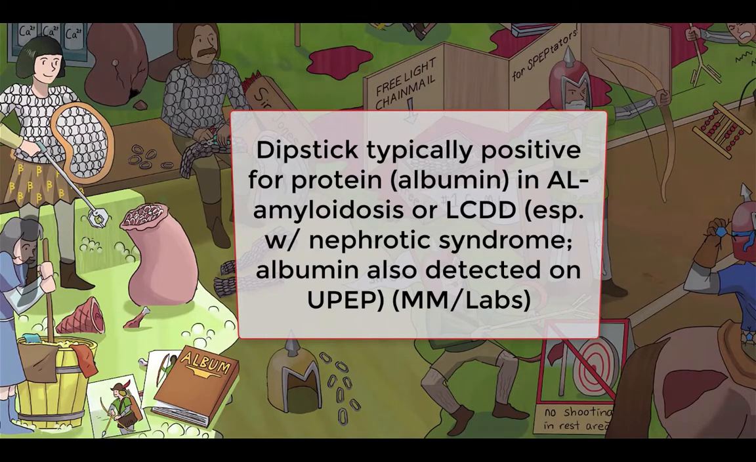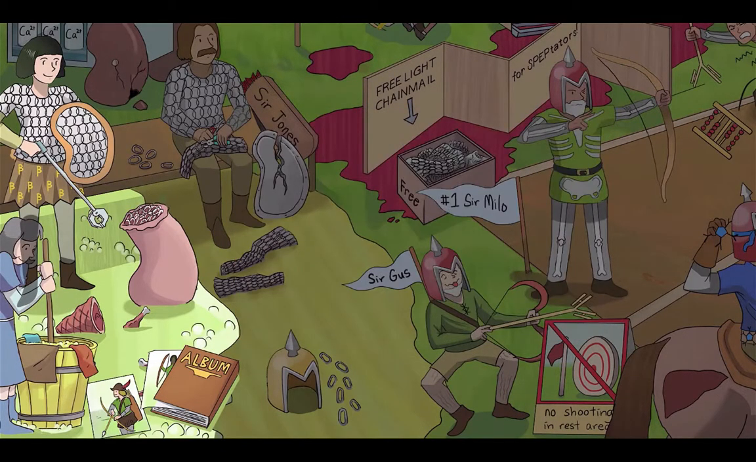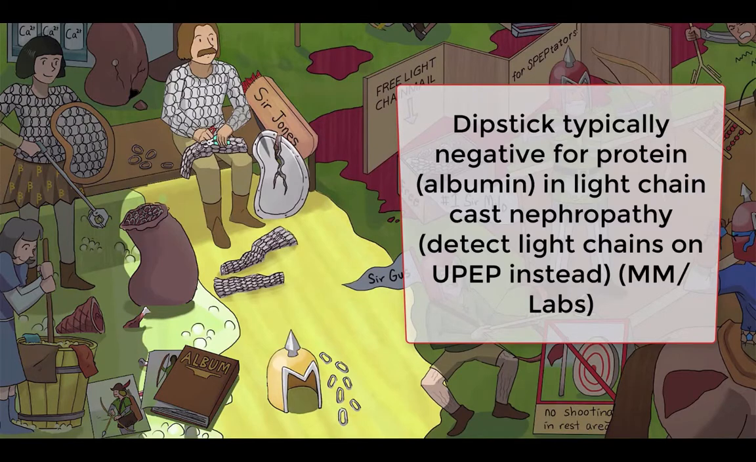So, we've added our recurring albumin album symbol to that frothy puddle beneath them. And how about light chain cast nephropathy, the most common cause of AKI with multiple myeloma? Well, the urine dipstick is usually negative for protein because the proteins passing into the urine are those itty bitty Bence Jones proteins, and not albumin.